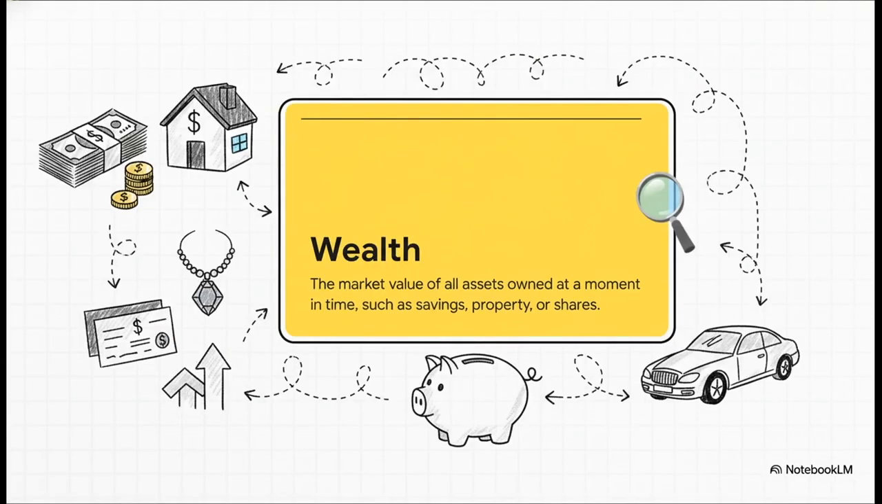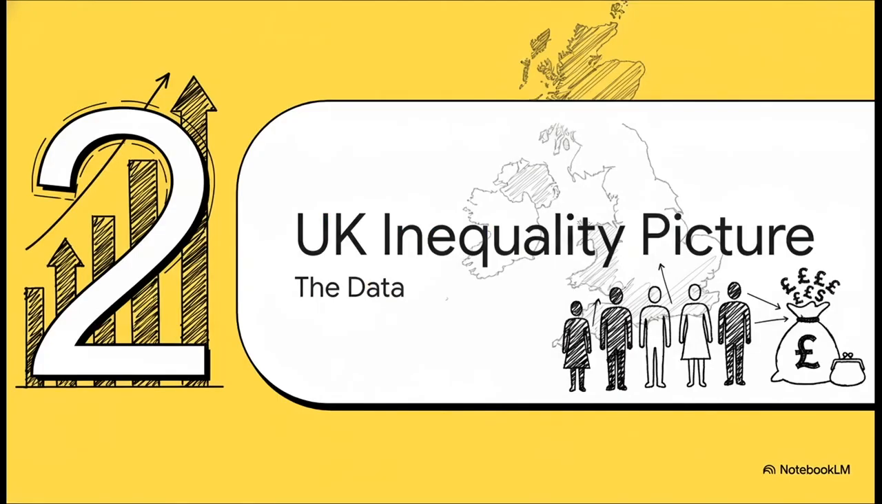Now, wealth, that's the total value of everything you own. This includes the cash in your savings account, what your house is worth, the value of your shares, and even things like your car or jewelry. So it's not about what you earn week to week, it's about what you have in total right at this moment.